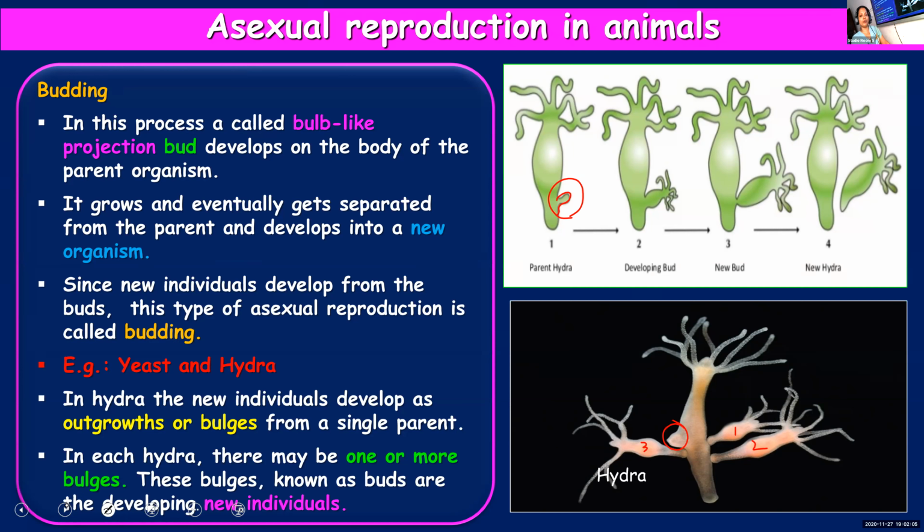Hydra and yeast both can reproduce by means of budding. In a hydra and even in yeast, many buds can be formed at a time. In yeast, they can form a chain of buds. Later, all these will get separated and form new yeast cells. And in hydra also, as you can see in the picture, many buds are developing into new hydra.